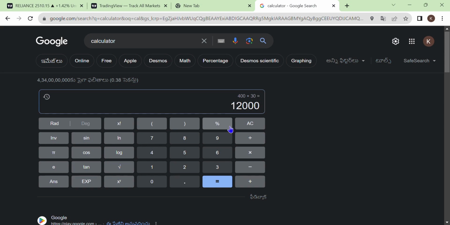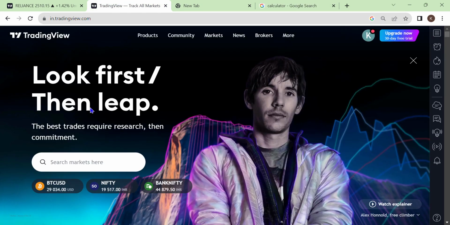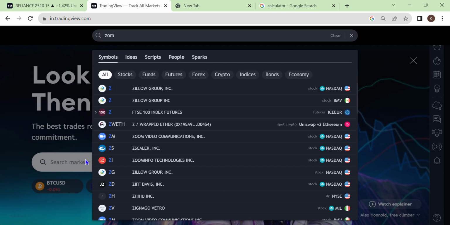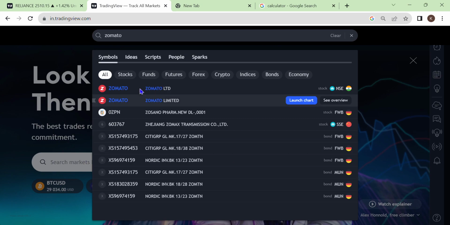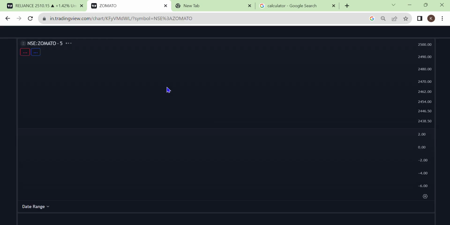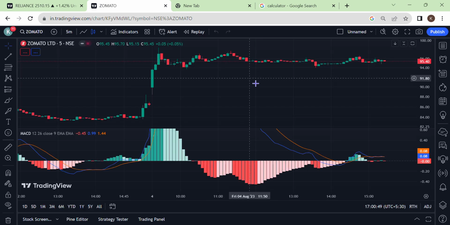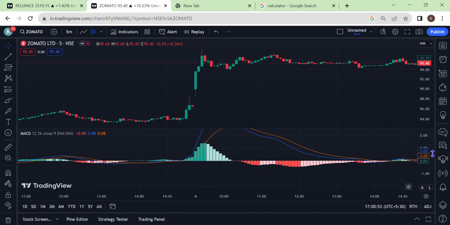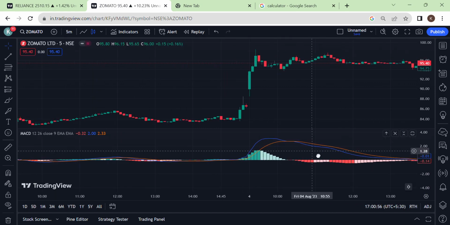In the same way, we can place orders in different stocks. Like we can take 2 to 3 good stocks, trade in them, and gain a good amount of profit. Let us understand with another example. Consider the chart of Zomato Limited, right?